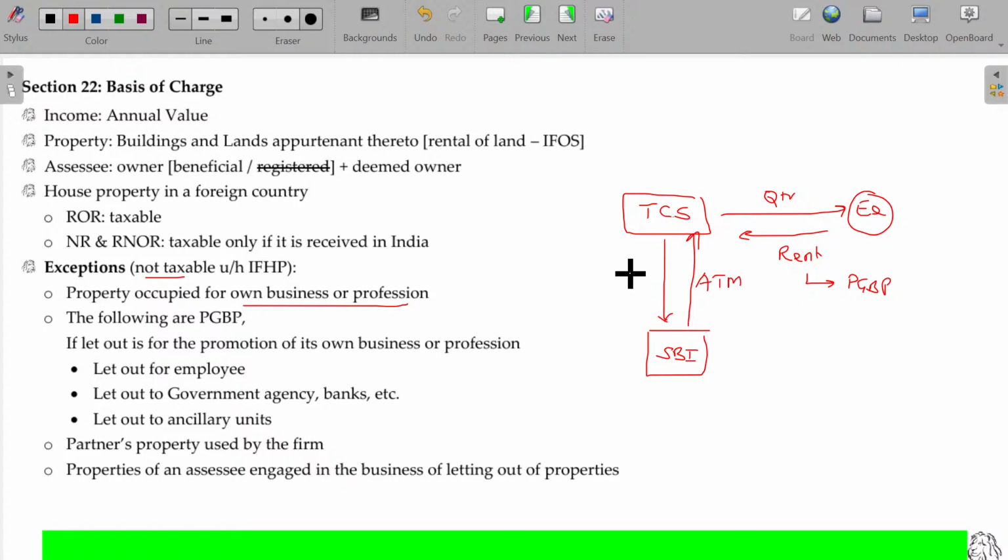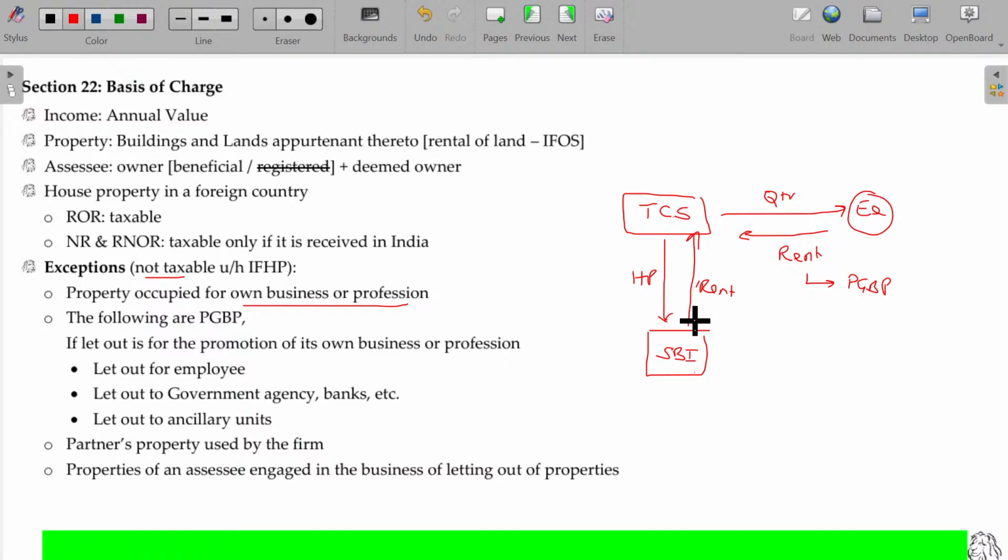So TCS offered them house property, and SBI now runs ATM and small office to support the employees here for any deposits as well as withdrawal. For that, SBI has made a payment here, rent is paid. Now what about this rent? Again the same question comes, what about the TCS intention?